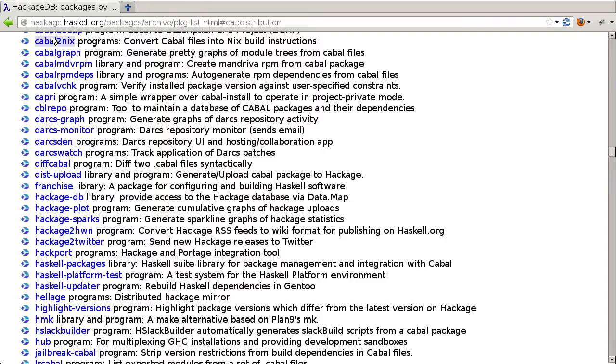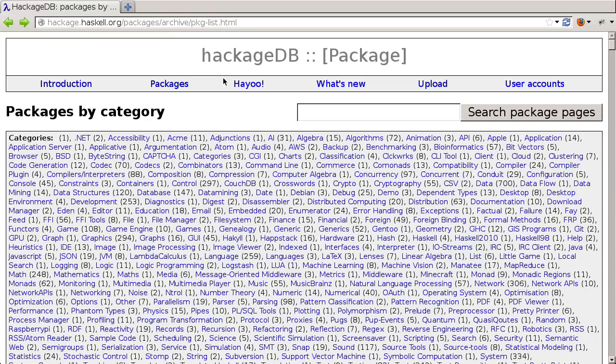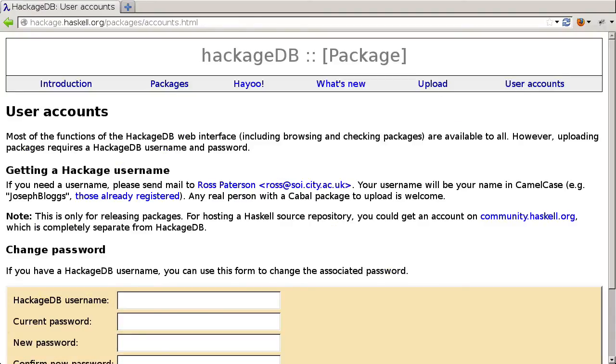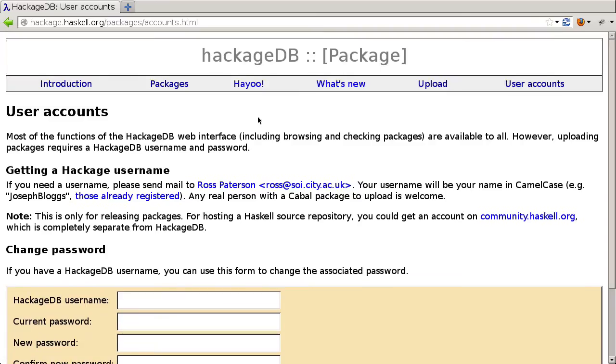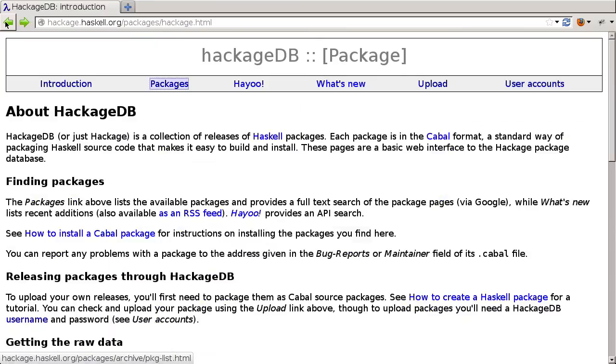What about uploading it to Hackage? The first step in uploading to Hackage is getting yourself a user account. It's not an automatic process. You need to send an email to Ross Patterson here. So if you need to upload something, that's where you go to do it. I've already created an account because I have another package up on Hackage.